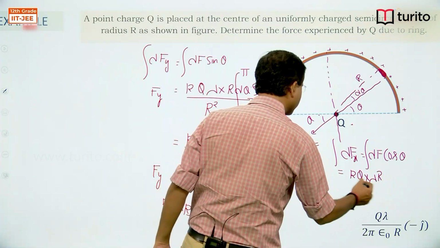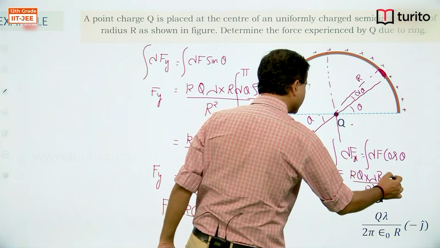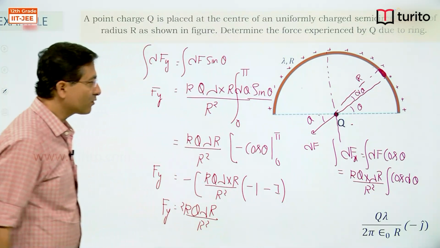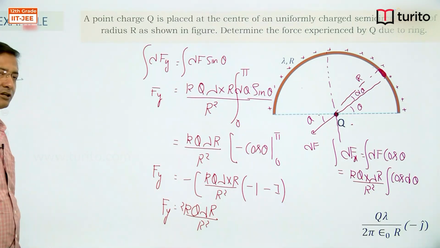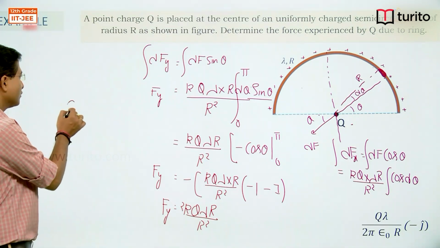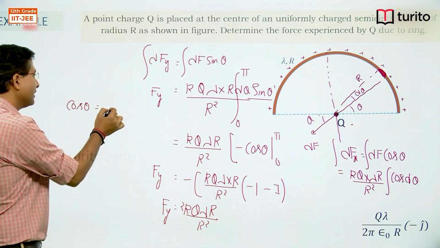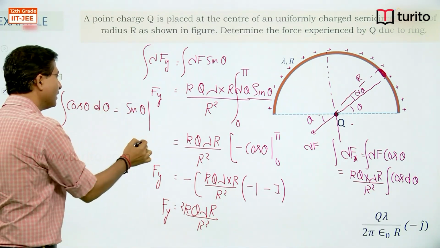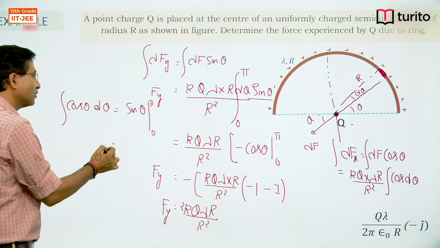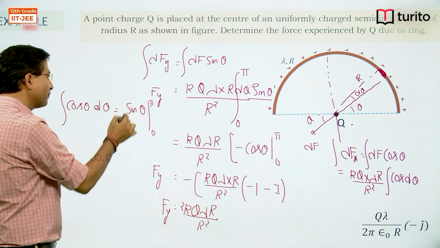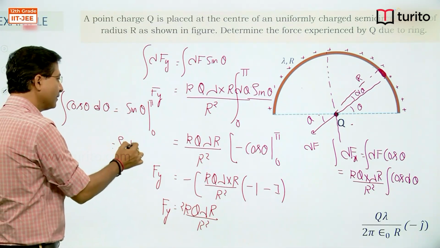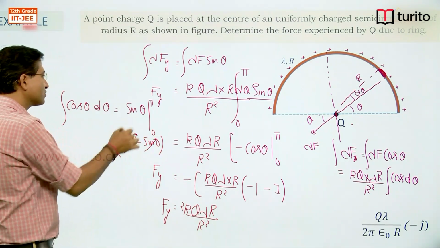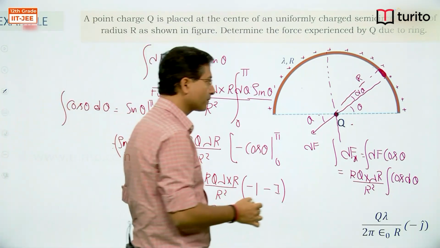Integration of cos theta is sin theta, with limit 0 to pi. If you substitute pi, sin pi minus sin 0, this term is 0, so this whole term will be 0.